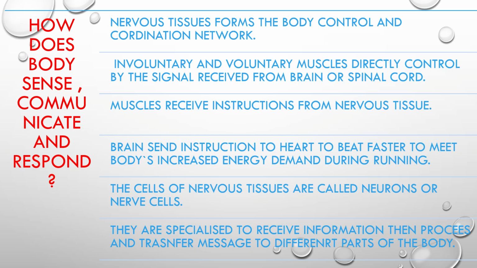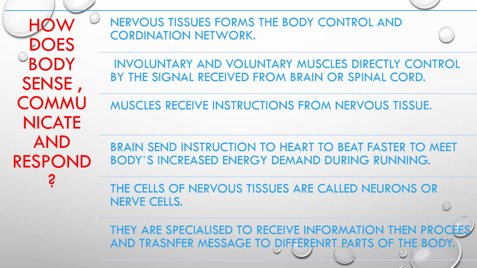How does the body sense, communicate, and respond? Nervous tissue forms the body's control and coordination network. Involuntary and voluntary muscles are directly controlled by signals received from the brain or spinal cord. Muscles receive instructions from nervous tissue. The brain sends instructions to the heart to beat faster to meet the body's increased energy demand during running.